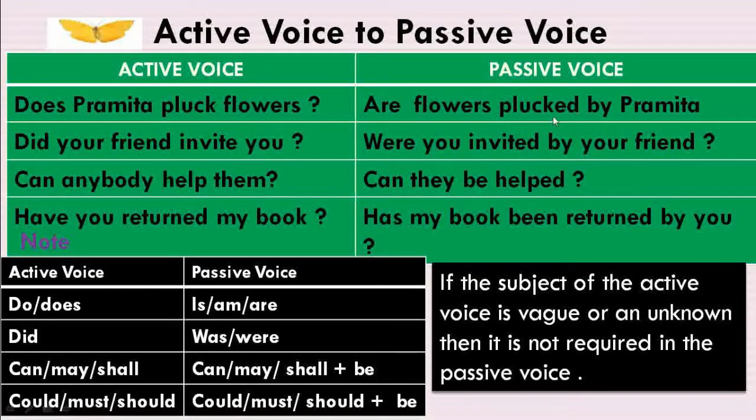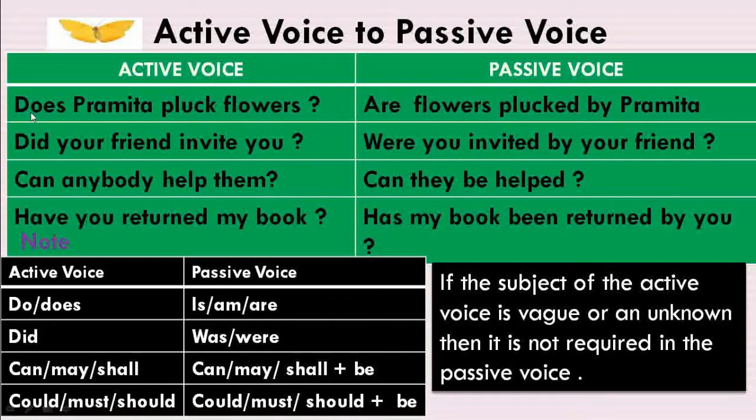and the main verb will become the third form in passive voice. Therefore, the third form or the past participle form of the word pluck is plucked here. The subject Pramita will take the place of object in passive voice, being introduced by the by agent. If the doer is a person, we use by agent before the object in passive voice.